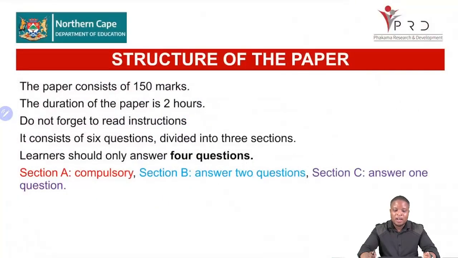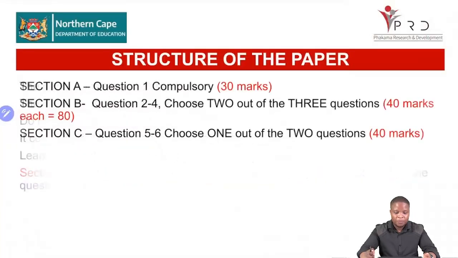So the structure of the paper is out of 150. It's a 2-hour paper. You are reminded to read the instructions. You have 10 minutes of reading. Do not start without reading the instructions, so that you can remind yourself that Section A is compulsory. From Section B, you only answer 2 questions, and Section C, you only answer 1 question.